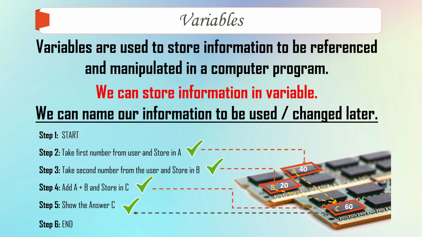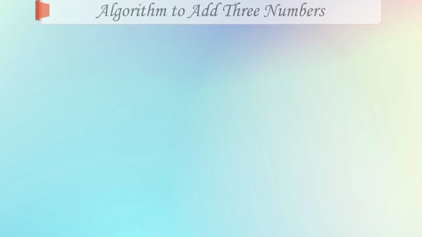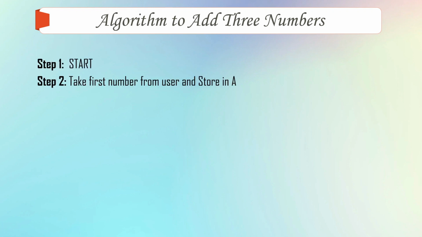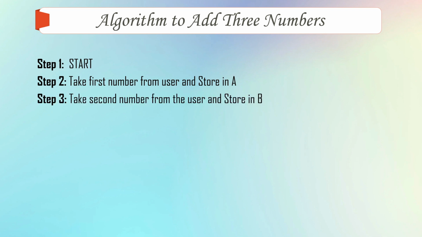Now let us modify this algorithm to add 3 numbers. Adding 3 numbers, what would be the algorithm? First will be start. Second will be take the first number from the user and store it in a variable A. Next will be take second number from the user and store in variable B. Next step will be take third number from the user and store it in C because we need 3 numbers, right?